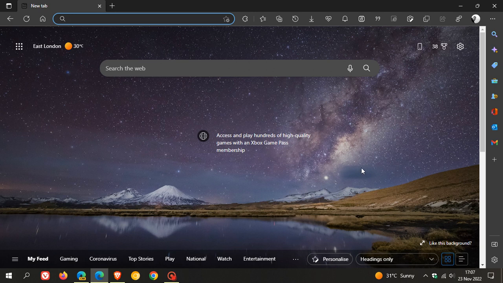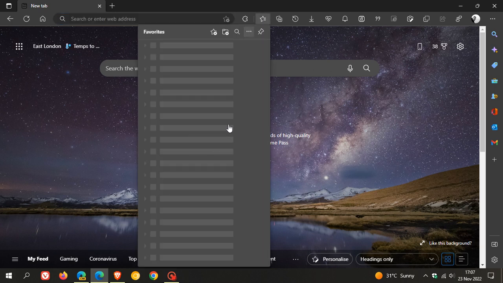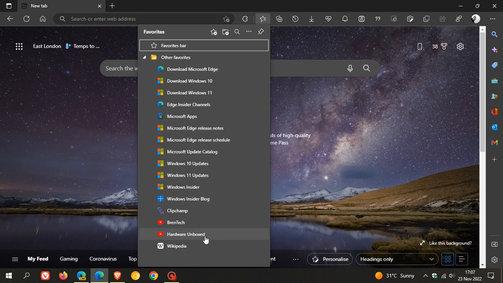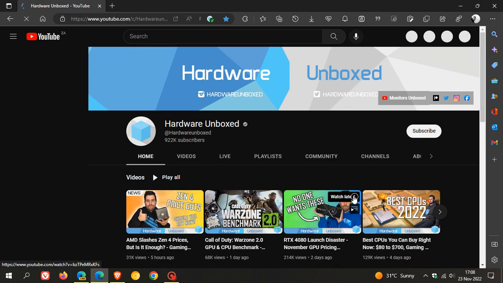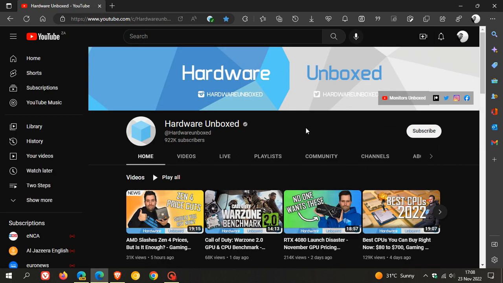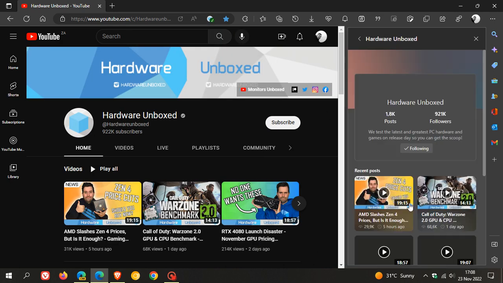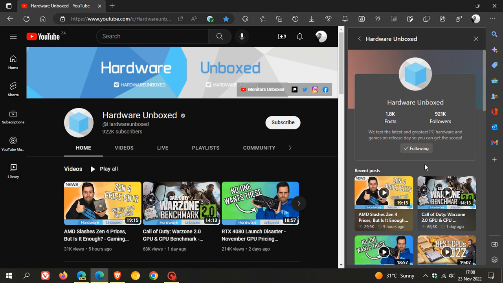In the stable version of the Microsoft Edge web browser for desktop, there is a feature that is part of the new RSS feed feature called Followable Web. That allows you to follow your favorite creators on YouTube, as I have been posting on over the last couple of months. And just to do a quick recap for the purpose of today's video, here you can see I've previously followed Hardware Unboxed, and if I head to the top right of the address bar, we get this little toggle with a green tick saying you're following this creator, and if I click on that toggle, it opens up the most recent posts for that YouTube channel and creator in the side panel. It gives me some information regarding that channel, and I can also follow and unfollow that channel by clicking on this toggle in the side panel.